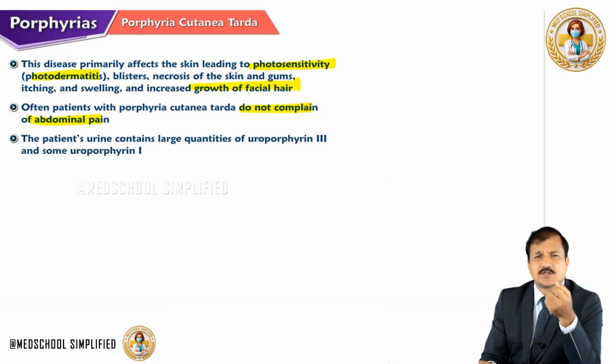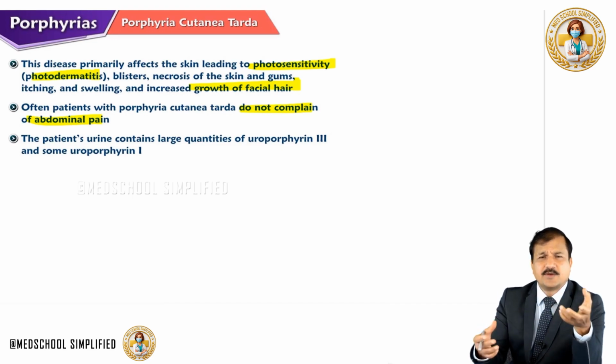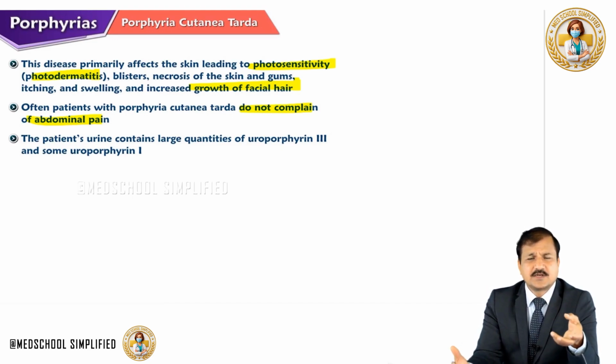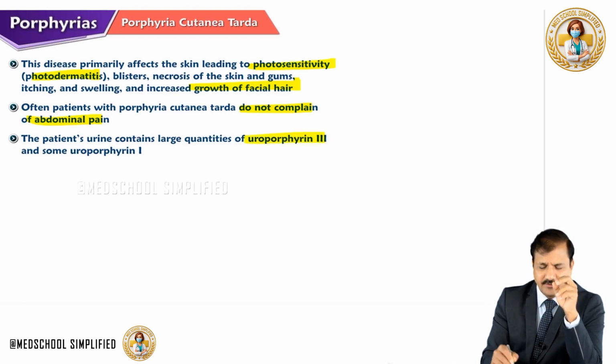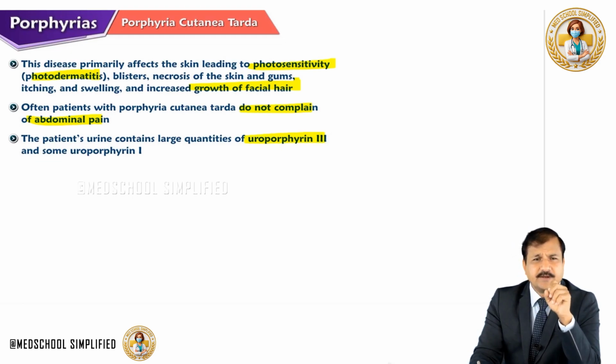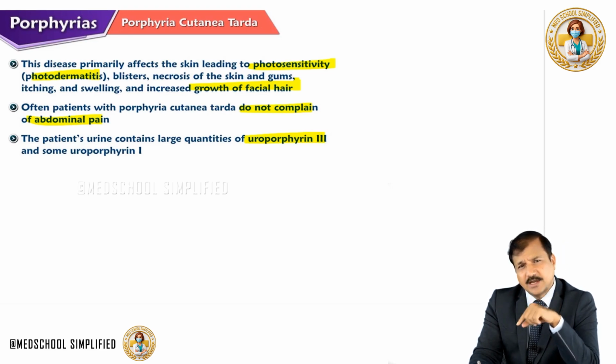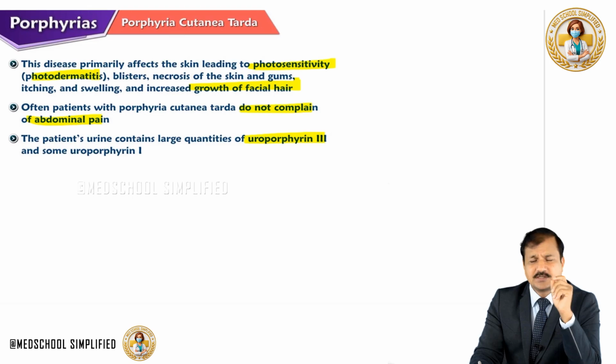Like in the previous disease, congenital erythropoietic porphyria, there is photosensitivity. Porphyria Cutanea Tarda also has photosensitivity, and both of them will show similar signs like monkey face and all that. So what helps in the diagnosis is what kind of urinary findings we see here. In patients with Porphyria Cutanea Tarda, large quantities of uroporphyrin 3 will be seen, whereas in congenital erythropoietic porphyria, large quantities of uroporphyrin 1 and coproporphyrin 1 will be seen, number 1 isomer, whereas here it is number 3 isomer. That's how differentiation can be done.